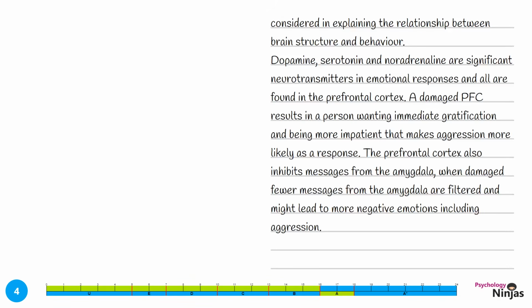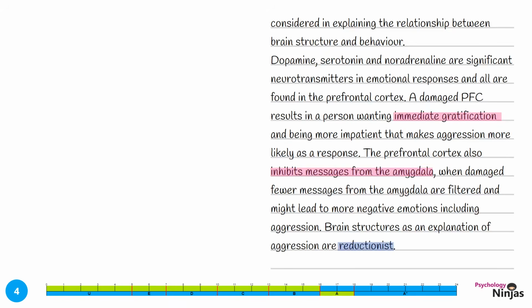Our sustained discussion focuses on the role of the PFC for immediate gratification. We've also discussed the interaction between different regions of the brain and the orbitofrontal cortex, or OFC, in inhibiting messages from the amygdala. We're going to move our evaluation on to talk about a different theory. Brain structures as an explanation of aggression are reductionist. This means that they are too simplistic and we need to consider alternatives.